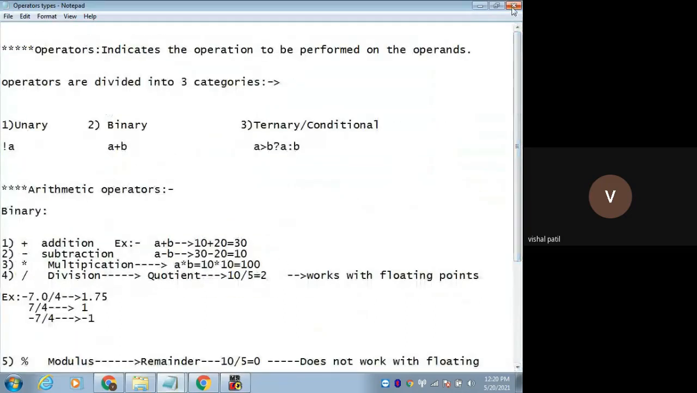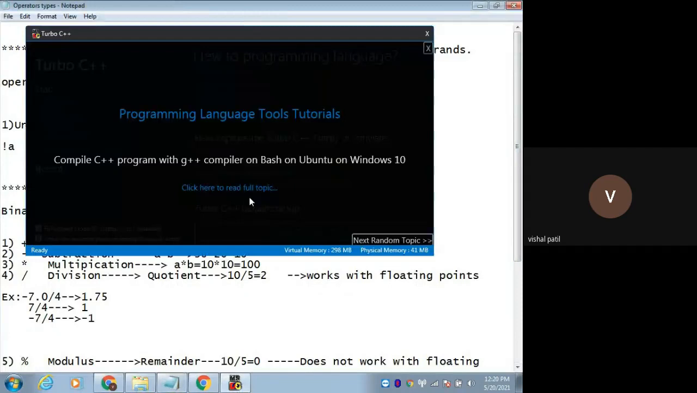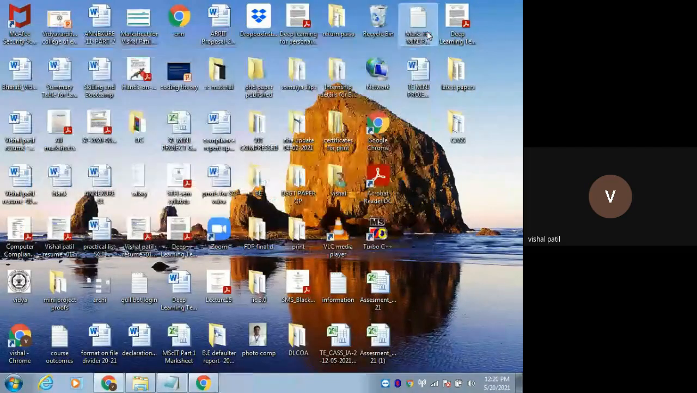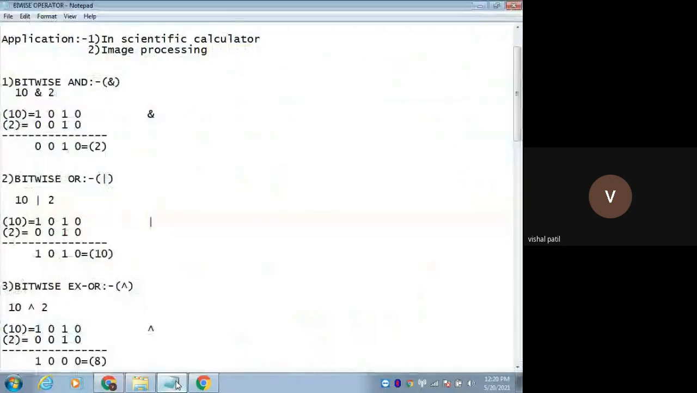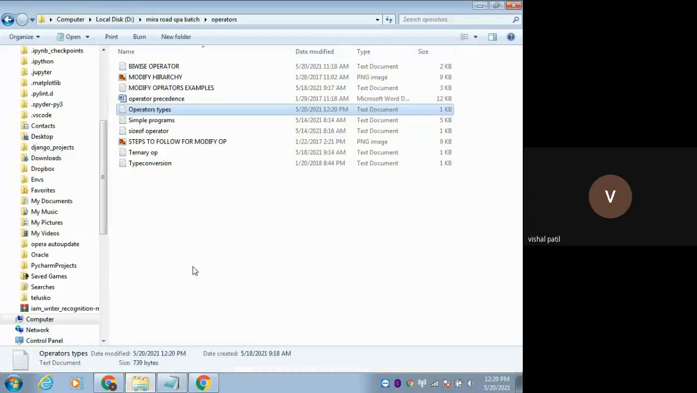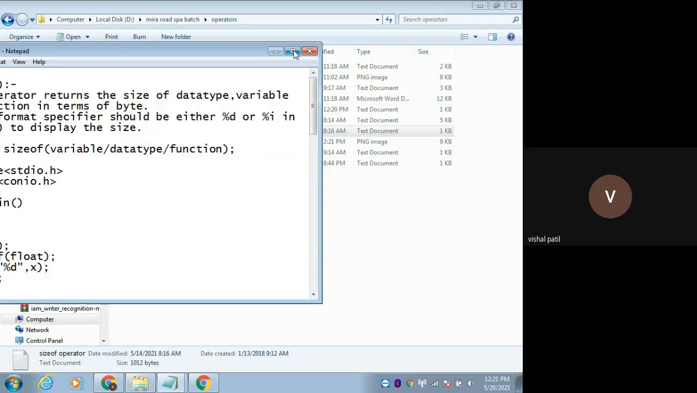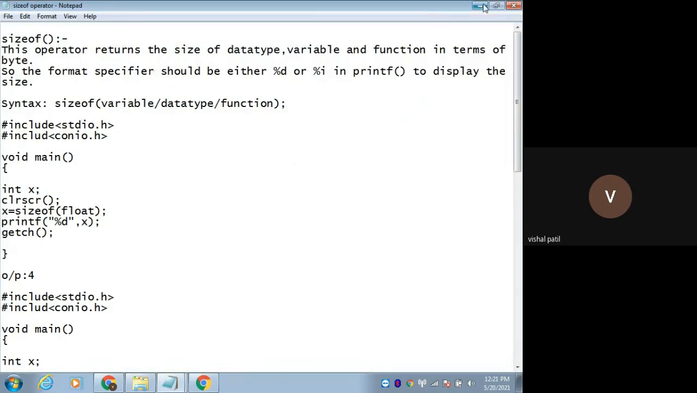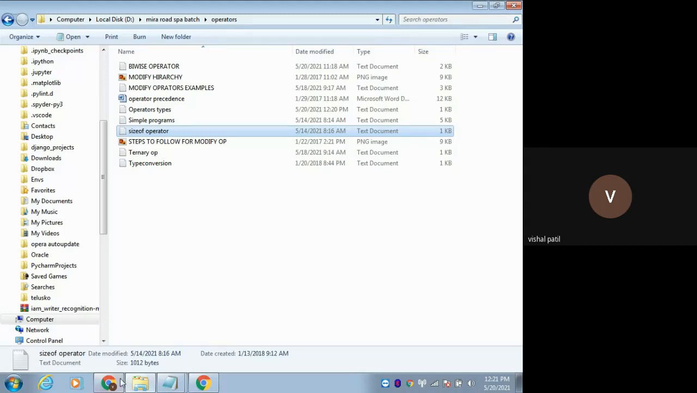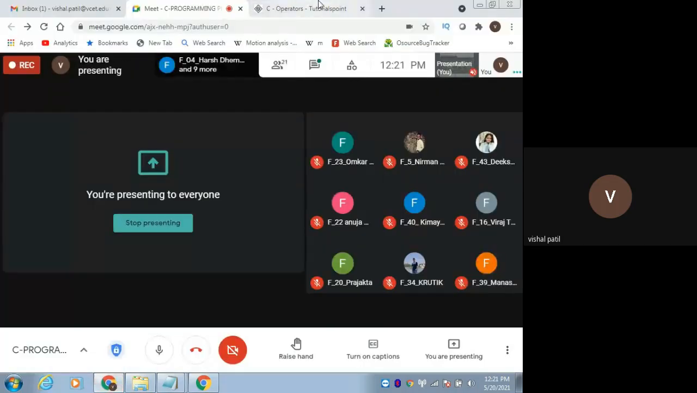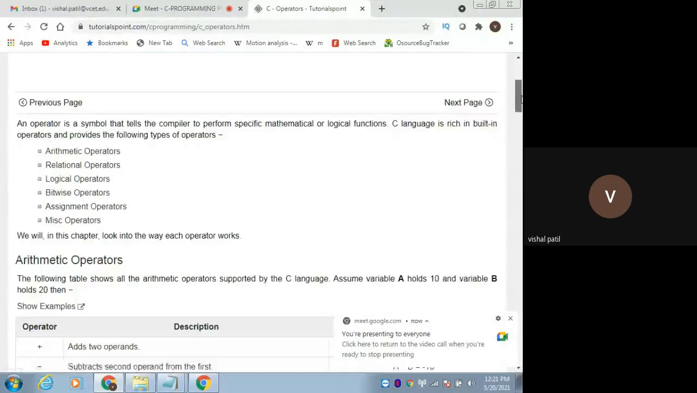Okay. Now let's see the next category. Now we'll see the sizeof operator. Okay, these are also simple ones. Before sizeof, we'll see some other operators, like we have these many categories of operator.